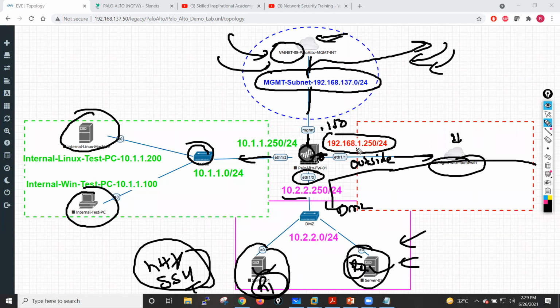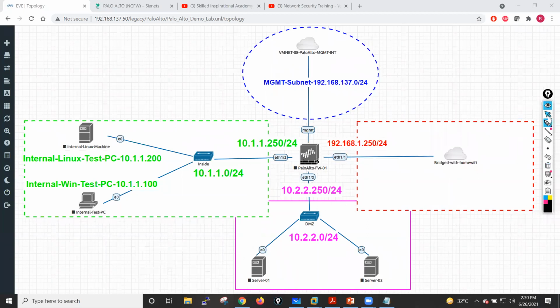For that, what kind of NAT we need on your firewall, what kind of security rules we need on the firewall, all these things I will cover. So this is the lab topology, guys. I will use the same topology in EVE-NG, and I will also show you how we can create a similar setup in your VMware by installing the Palo Alto OVA image, a Windows XP machine, and these Linux servers. We can create it easily. I'll tell you how the connectivity is, everything, with respect to your lab setup.